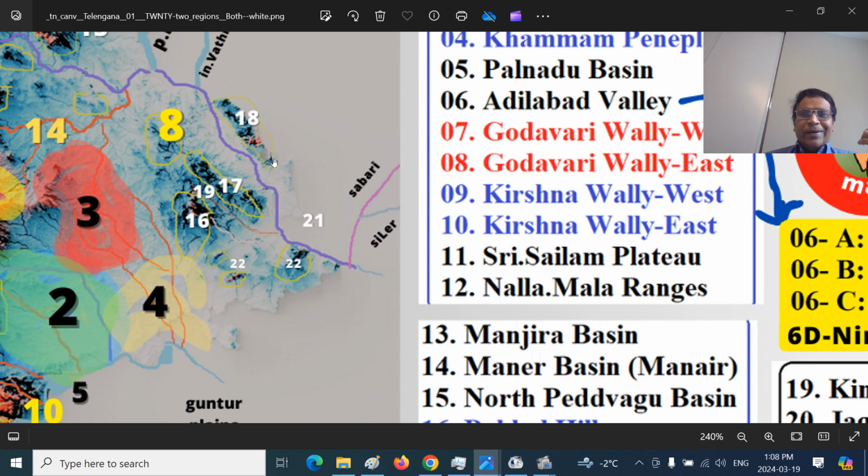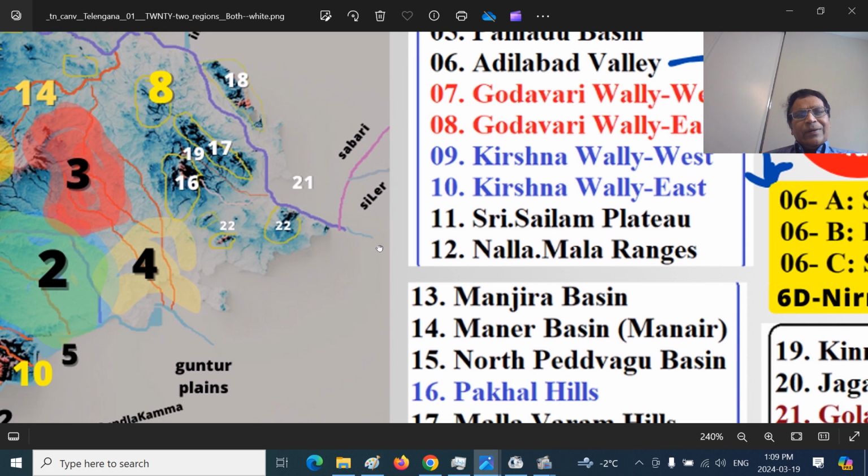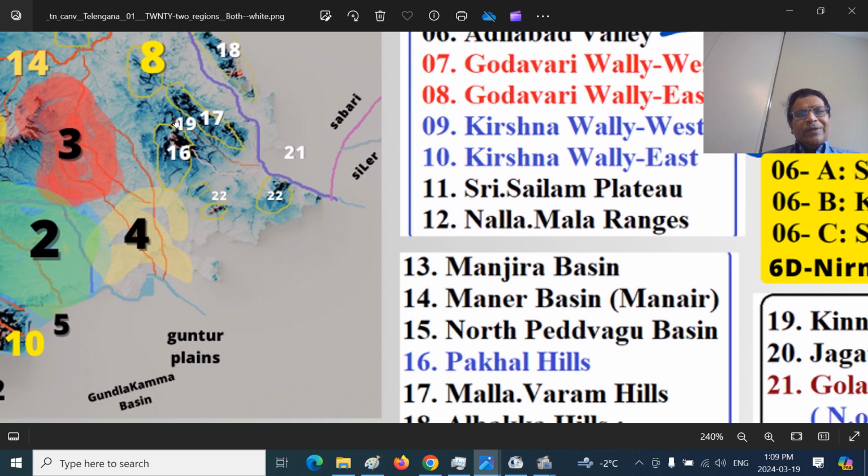Albakka Hills is on the left hand side or eastern side of Godavari Nadi, whereas the southern side is the Mallavaram Hills. There is a historic Pakala Cheruvu, made during the Kakatiya regime, a tank or water body. That mountain range is Pakala Hill Ranges, and Mallavaram Hill Ranges, and Albakka.